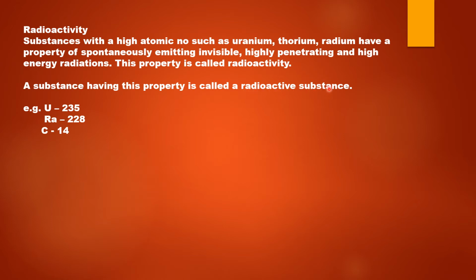Some of the examples of radioactive substances are uranium with atomic mass number 235, so we read it as uranium 235, radium 228, carbon 14.